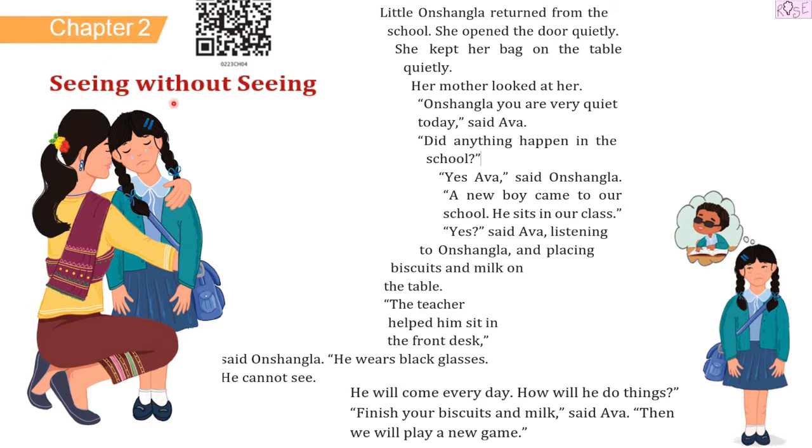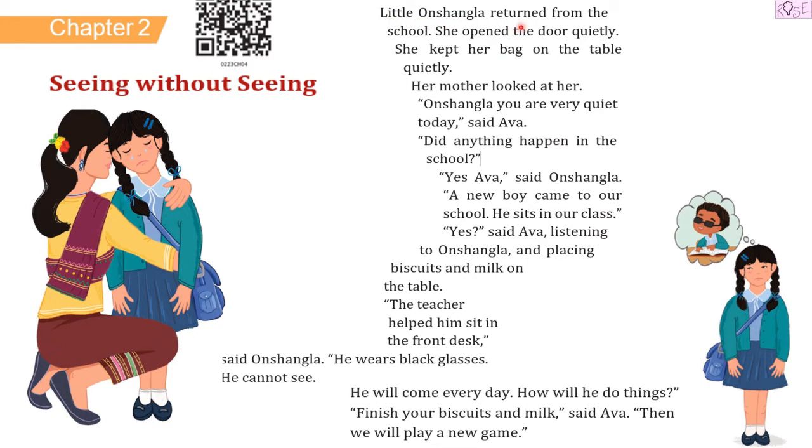Chapter 2, Seeing without seeing. Let us look at this picture first. Can you see a little girl crying in her mother's arm? Right? She is crying. She is thinking about a boy who is wearing black goggles and she is very sad. Let's see and read the story.